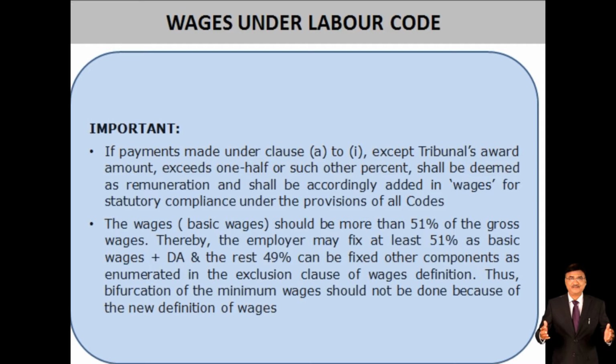The wage means the basic wage should be more than 50% of the gross wage. Thereby the employer may fix at least 51% as basic wage plus DA, and the rest 49% can be fixed as other components enumerated in the exclusion clause of the wages definition. Thus, bifurcation of the minimum wages should not be done because of the new definition of wage. Now, understand what the importance is here.